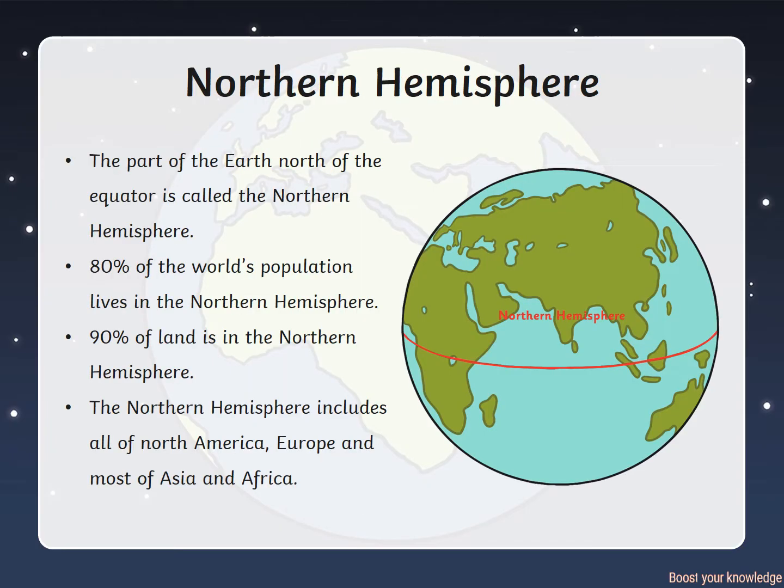The part of the Earth north of the equator is called the Northern Hemisphere. 80% of the world's population lives in the Northern Hemisphere. 90% of land is in the Northern Hemisphere. The Northern Hemisphere includes all of North America, Europe and most of Asia and Africa.